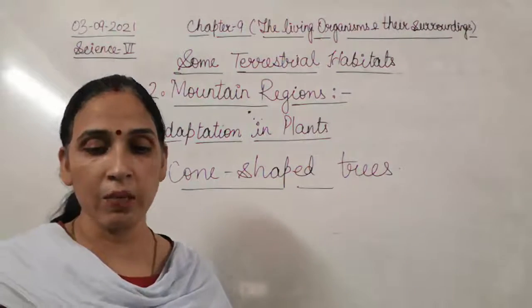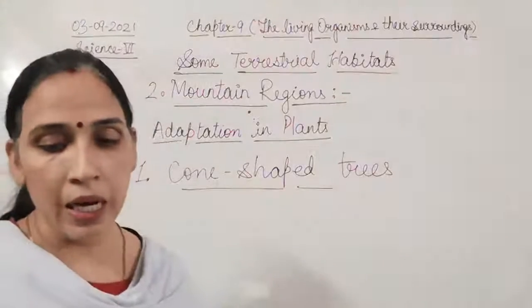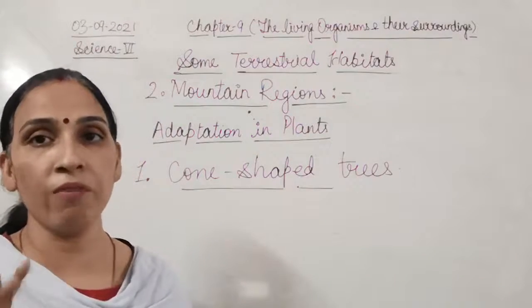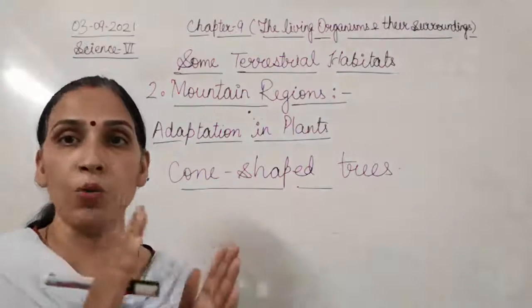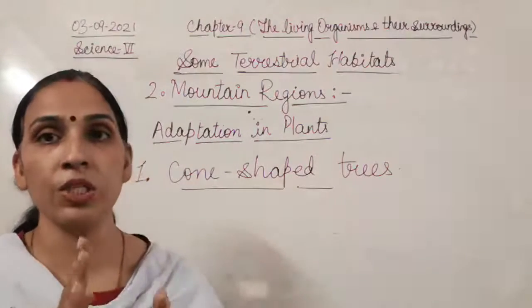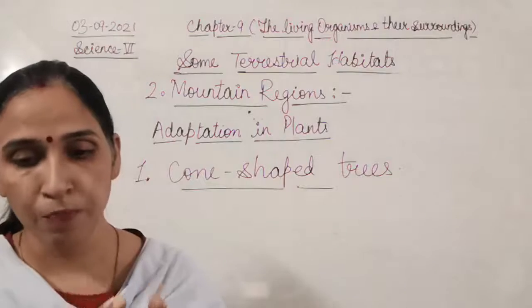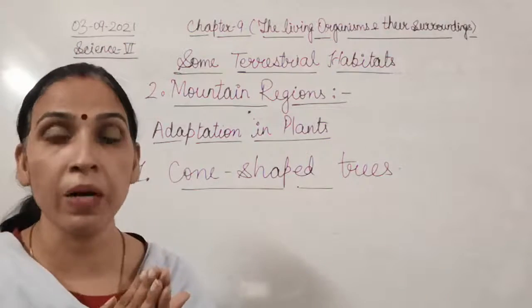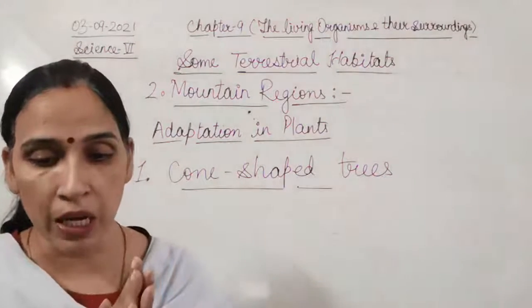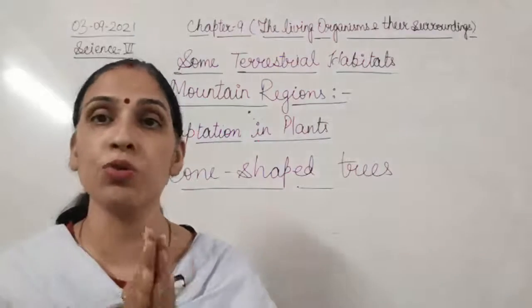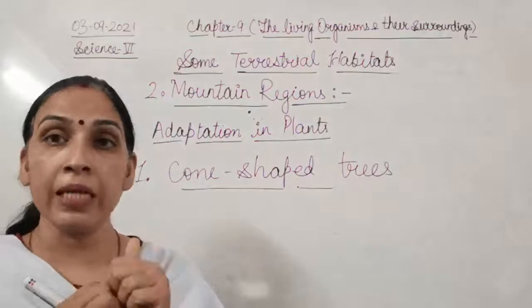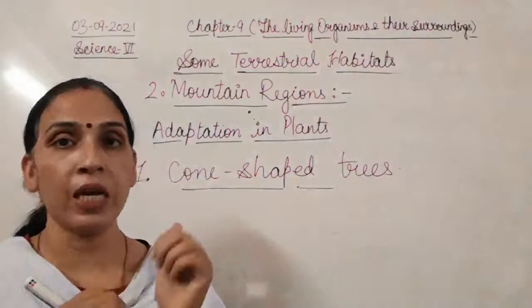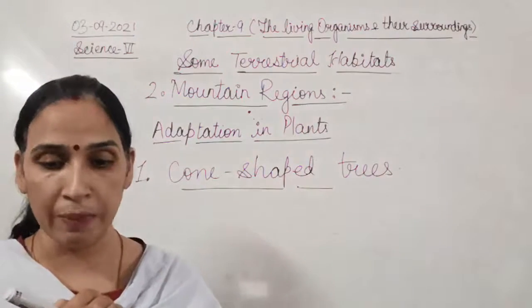This is the first and very important adaptation.